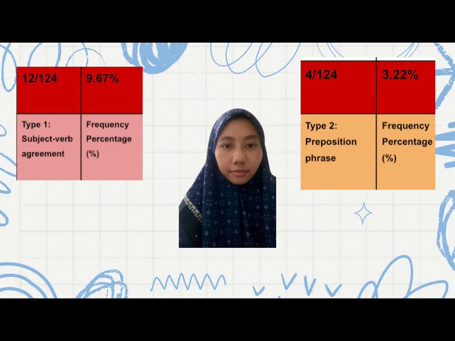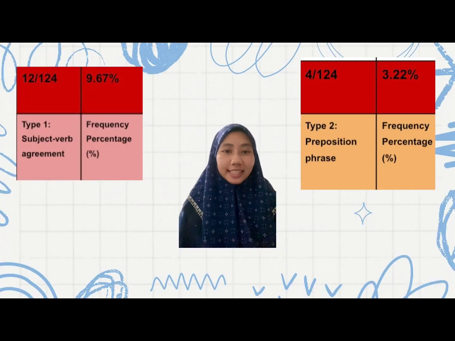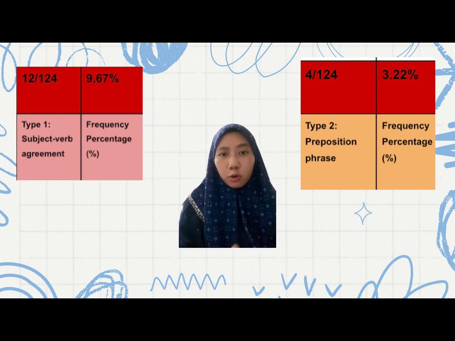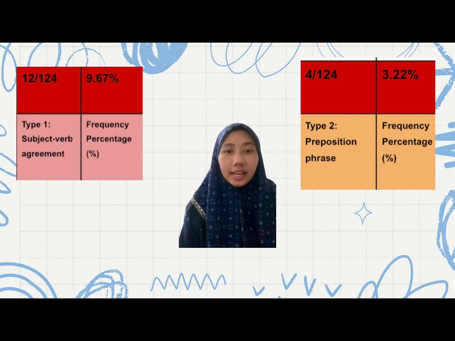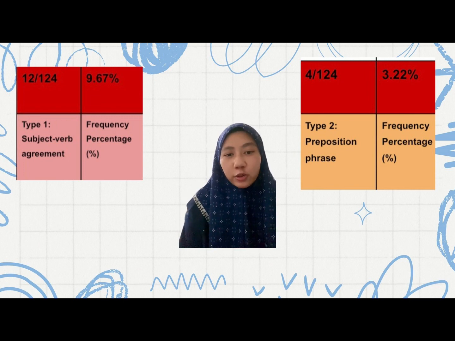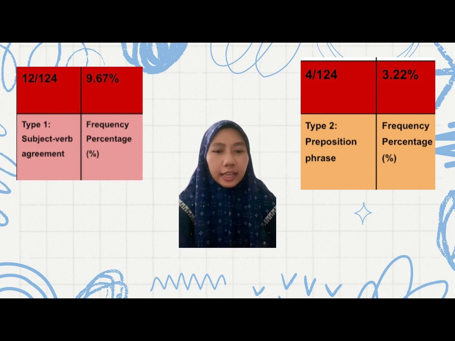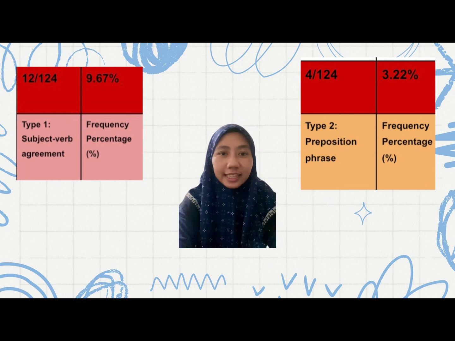Thank you so much. Grammar analysis for question 4. According to our recent analysis, subject-verb agreement has the most errors that students make, at 9.67%. These errors occur when the subject and verb do not agree in number, leading to confusion and lack of clarity in the sentence.